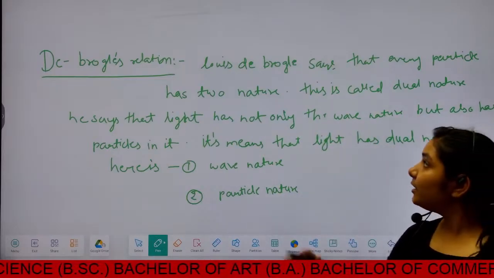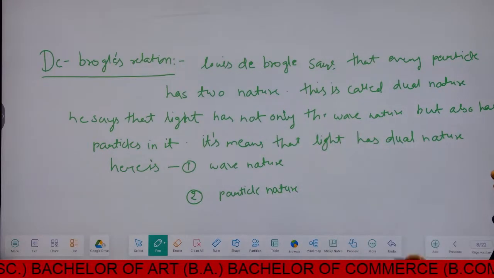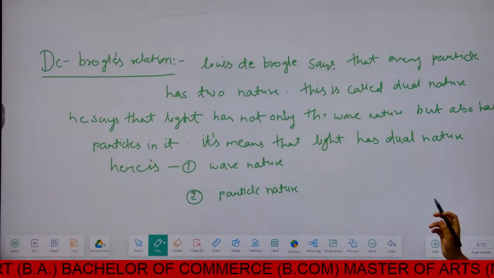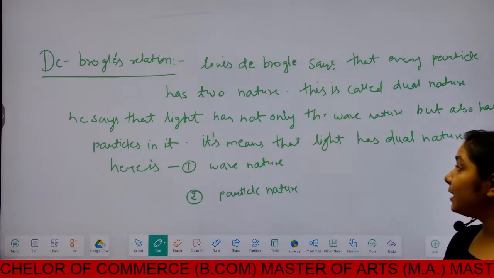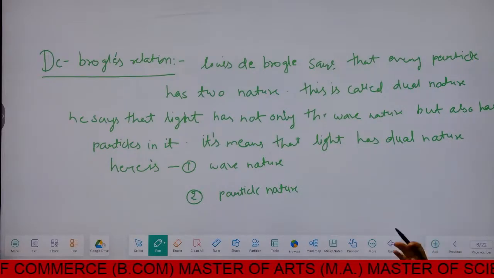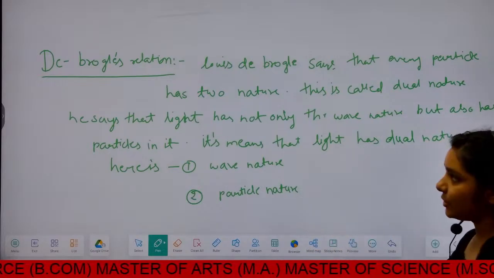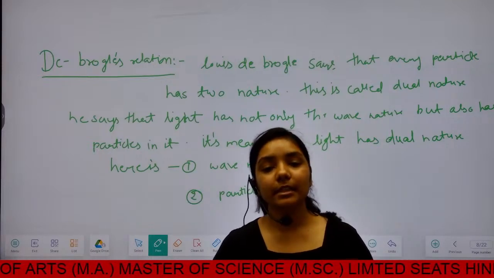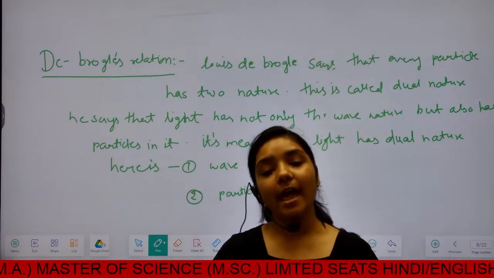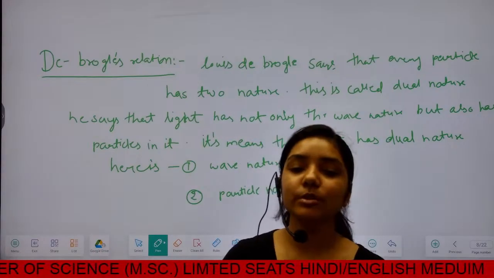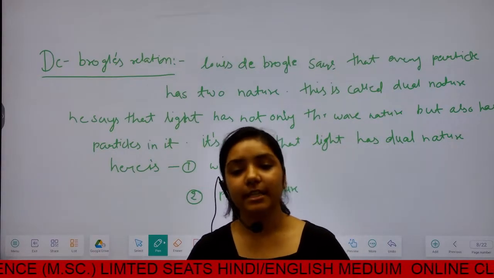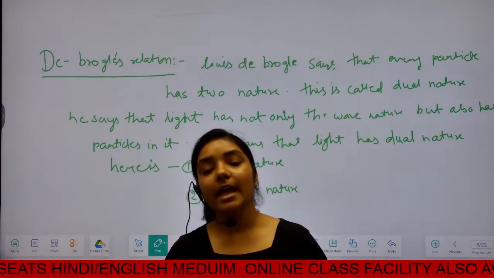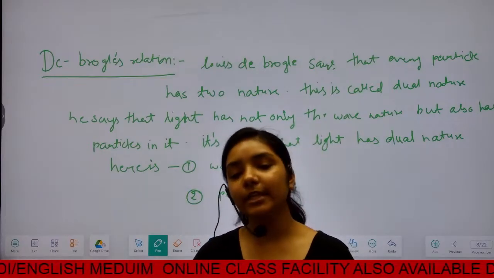De Broglie's relation: Louis de Broglie says that every particle has two natures. This is called dual nature. He says that light has not only the wave nature but also has particles in it. It means that light has dual nature: first is wave nature and second is particle nature. The scientist de Broglie says that every particle in the universe has dual nature, like electron, proton, neutron.